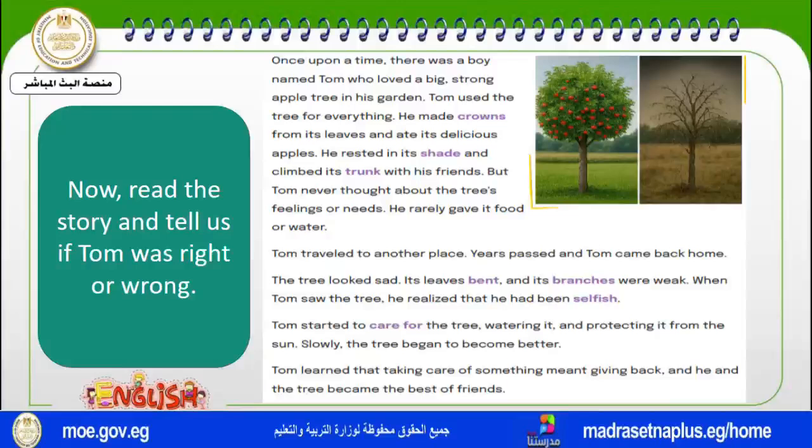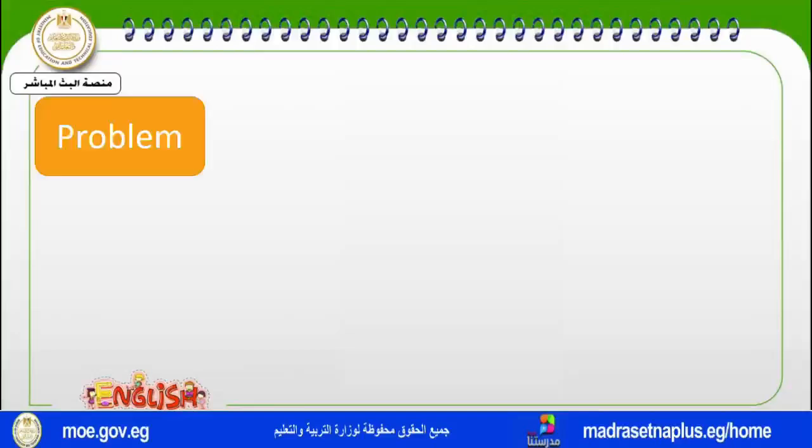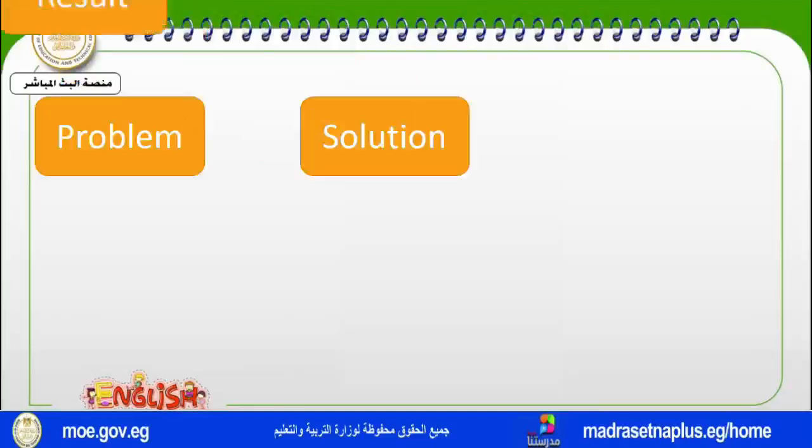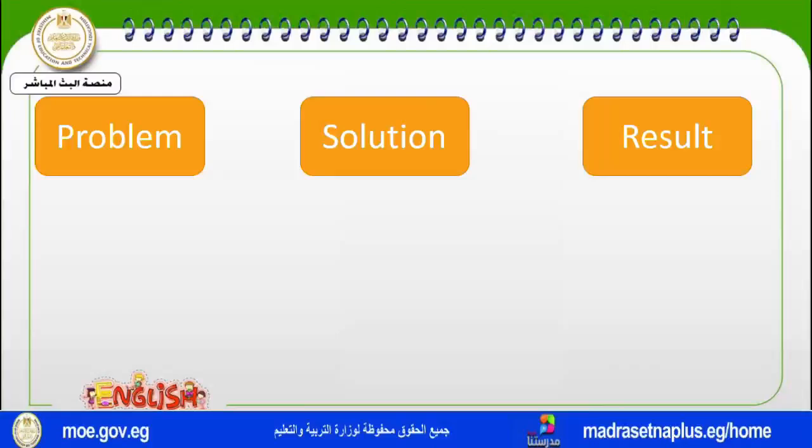So Tom was wrong at the beginning because he didn't care about the tree, but when he cared about it, he became right. Through the story, Tom had a problem, and when he found that he had a problem, he thought of a solution. And then when he thought of a solution, there was a result.